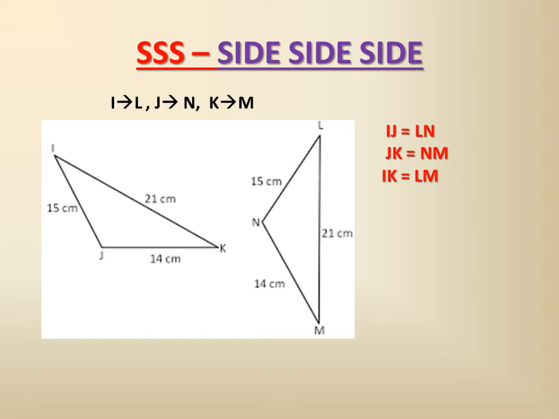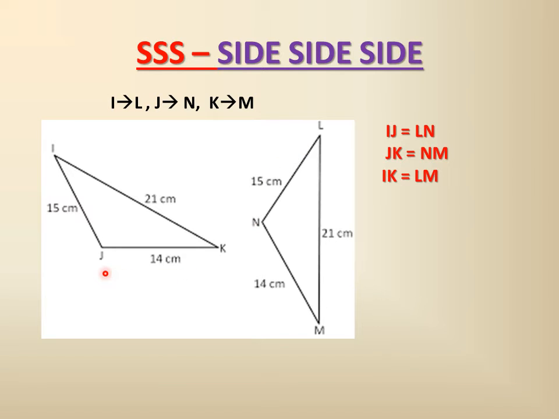At point I, one side is 15 centimeter and the other is 21 centimeter. This vertex I is between the 15 centimeter side and the 21 centimeter side, and L is also between 15 centimeter and 21 centimeter. That means I will coincide with L.